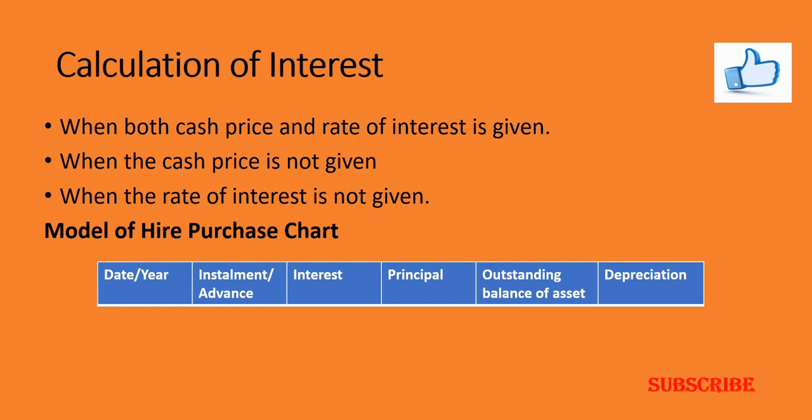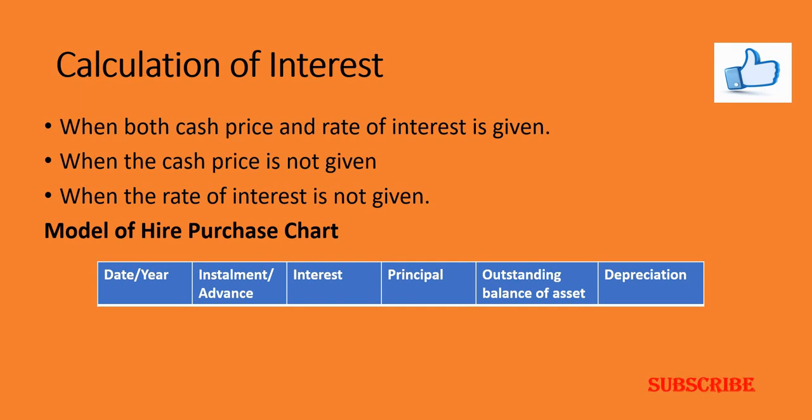In such a case, you should calculate the interest on the outstanding balance, then add that interest to the principal, and thereby ascertain the amount of the installment due by the hire purchaser to the hire vendor. But normally, practically speaking, the installment is always inclusive of interest.